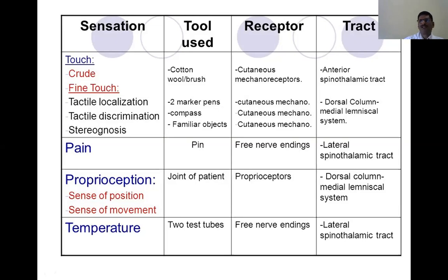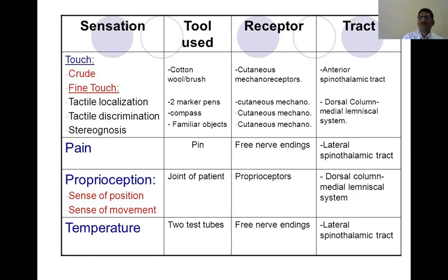So whenever they close their eyes, they will not be able to do simple manipulations. Even buttoning and unbuttoning a shirt, they will not be able to do, because they don't know in which direction the finger has to be moved or rotated in order to do this particular task.